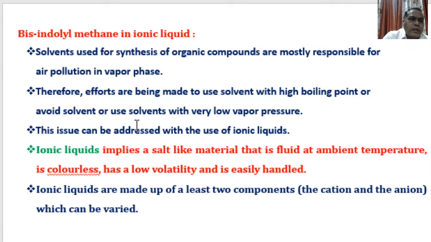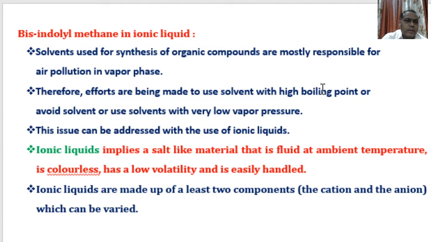Bis indolyl methane in ionic liquids. Solvents used for synthesis of organic compounds are commonly responsible for air pollution in the vapor phase. Therefore, efforts are being made to use solvents with high boiling points, or avoid solvents, or use solvents with very low vapor pressures. This can be addressed with the use of ionic liquids.